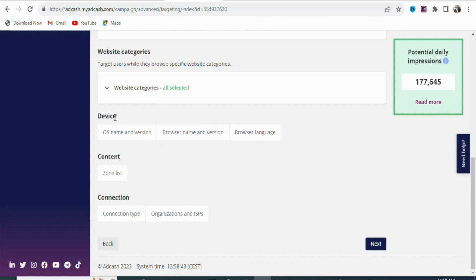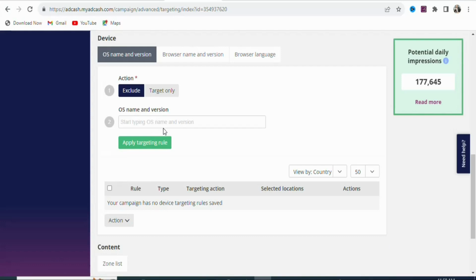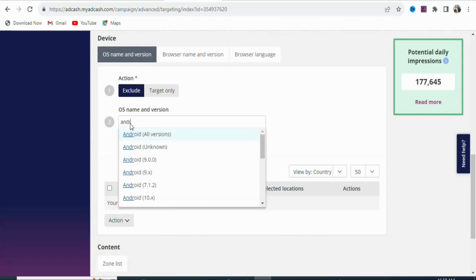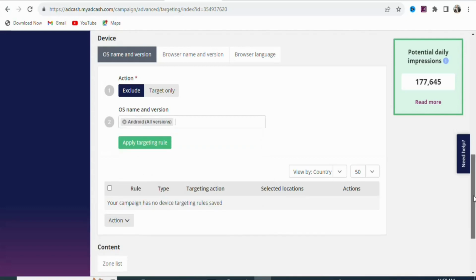You can see device, operating system name and version. So click on it. Once you click on it, you are going to search for Android. The offer is allowed on Android, so you are going to search for Android right here. Once you search for Android, you can see it right here, Android all versions, so select that. Once you select that, you are going to scroll down.